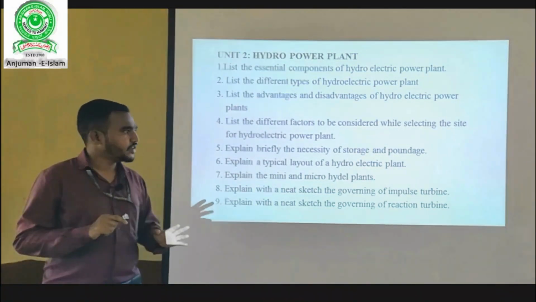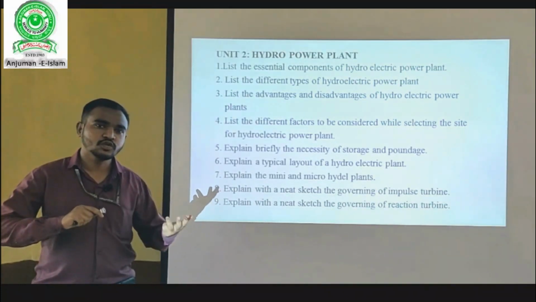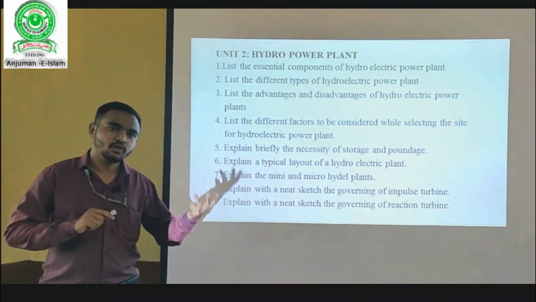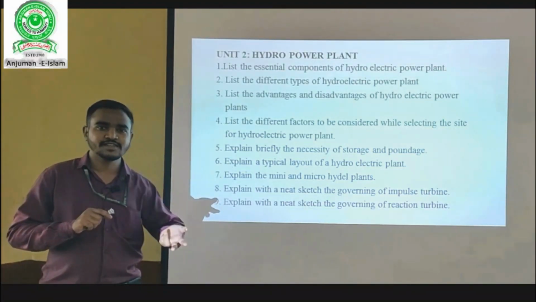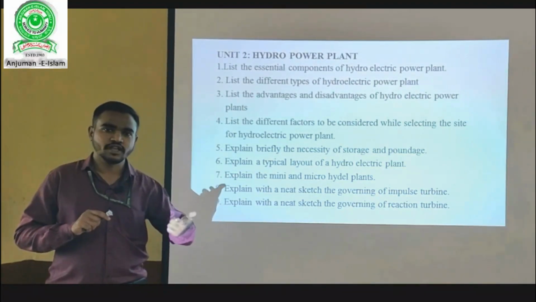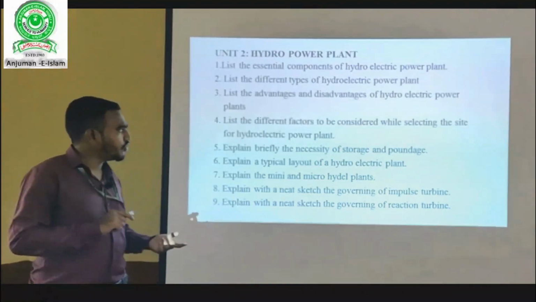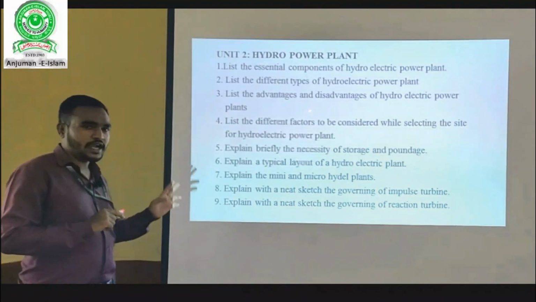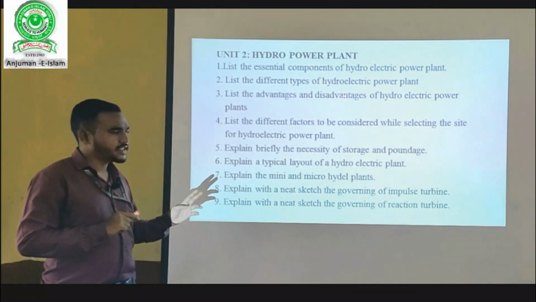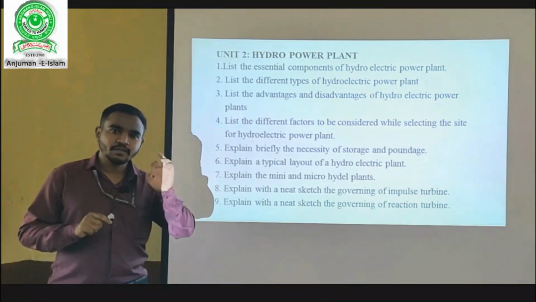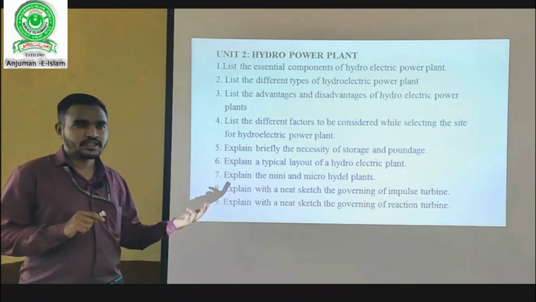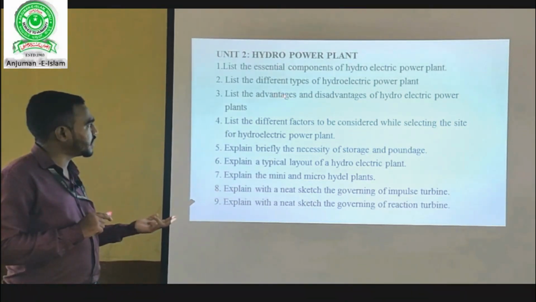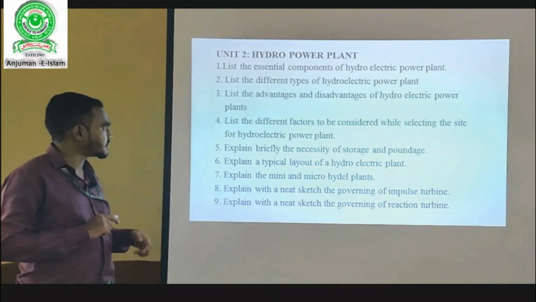Third one is list the advantages and disadvantages of hydroelectric power plants. Dear students, here in the question paper he may ask you to list any 3 advantages and 2 disadvantages. You need not waste your time writing all the 5-6 advantages and 5-6 disadvantages. Instead of that, better go for writing 3 to 4 advantages and 3 to 4 disadvantages, or else it will be directly mentioned to answer any 3 advantages and any 2 disadvantages. This question can be expected for 5 marks.